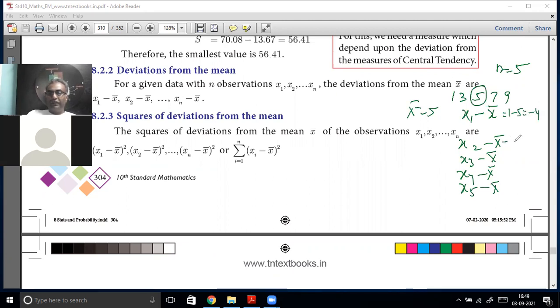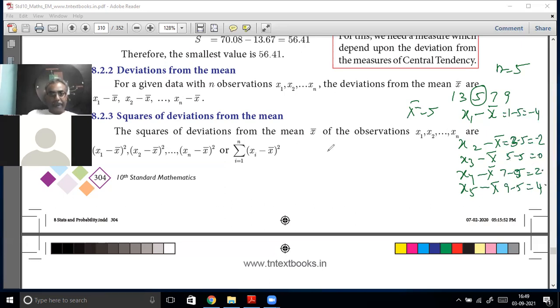What is x2 minus x bar? 3 minus 5, that is minus 2. Third one is 5 minus 5, that is 0. Fourth one is 7 minus 5, that is 2. Fifth one is 9 minus 5, equal to 4. Minus 4, minus 2, 0, 2, 4.